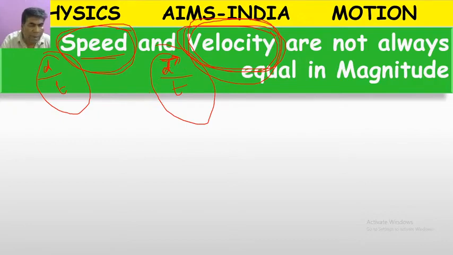Shortest possible path. So here this is the main difference. Speed is a scalar. Why? Because distance is a scalar. Velocity is a vector. Why? Because displacement is a vector.